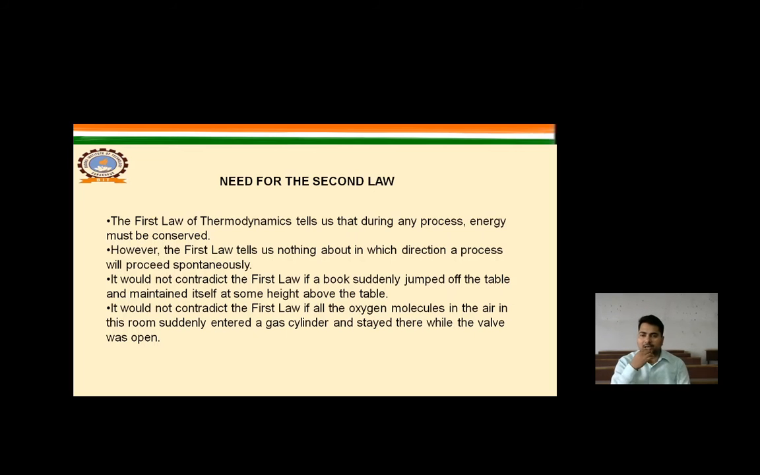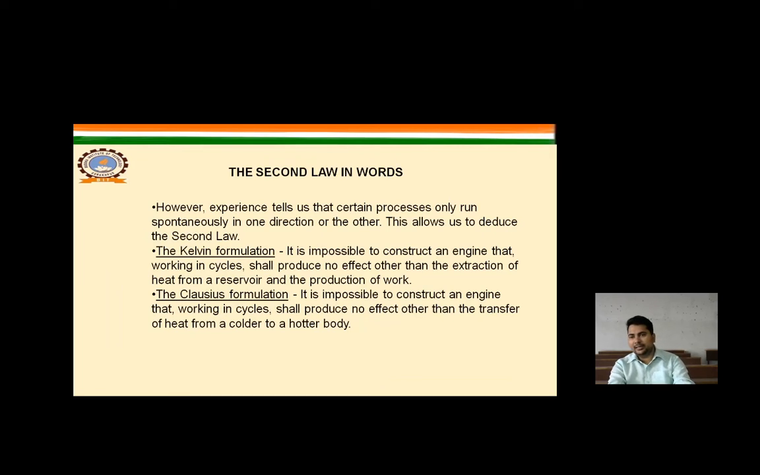It would not contradict the first law if all the oxygen molecules in the air in this room suddenly entered a gas cylinder and stayed there while the valve was open. However, experience tells us that certain processes only run spontaneously in one direction or the other. This allows us to deduce the second law. So, for an irreversible process, entropy is equal to or greater than dQ by T. There are two formulations of the second law of thermodynamics: one is the Kelvin formulation and another is the Clausius formulation.